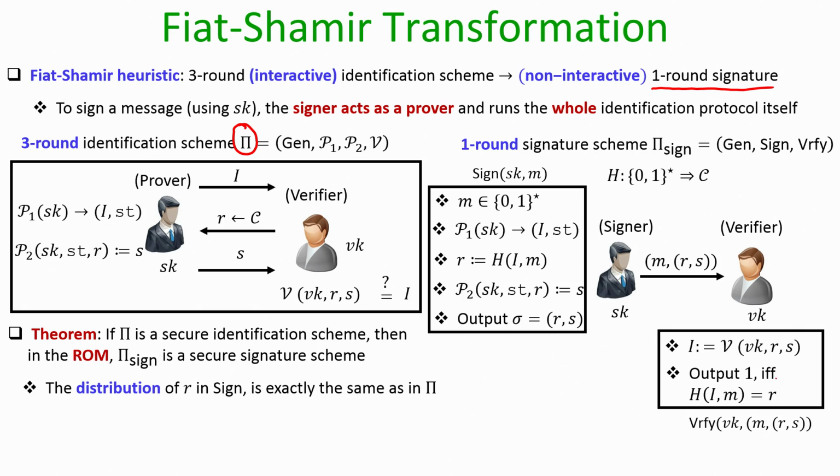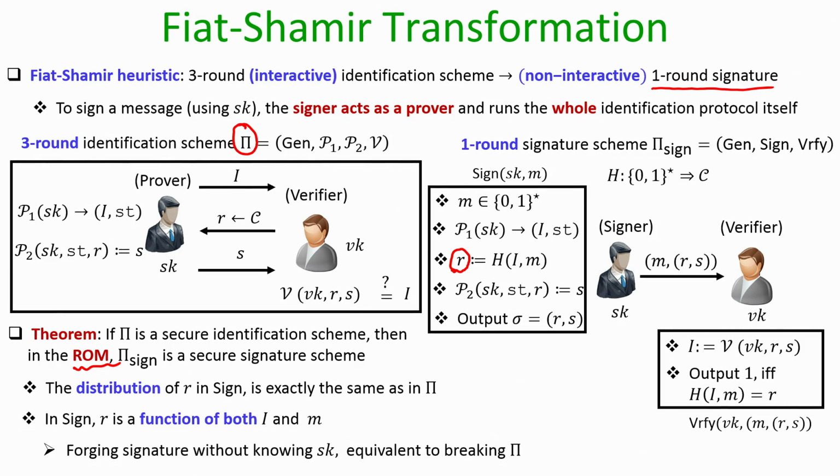The idea here is that if you see the distribution of R that the signer has generated in the signature algorithm, its distribution is exactly the same as it would have been in a real execution of the identification scheme, provided you are in the random oracle model. That means, even if the signer is corrupt, it has no control over the randomness R, because it is going to be a uniformly random value, since it is the output of the random oracle. And the way we have designed this signature scheme, in the signing algorithm, the challenge R which the signer is generating is basically a function of both the commitment I as well as the message on which it wants to generate the signature.